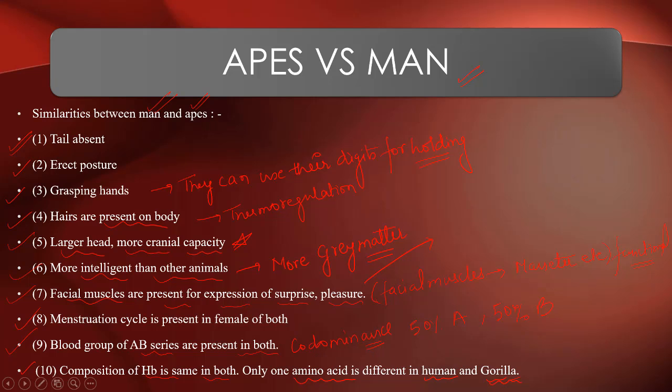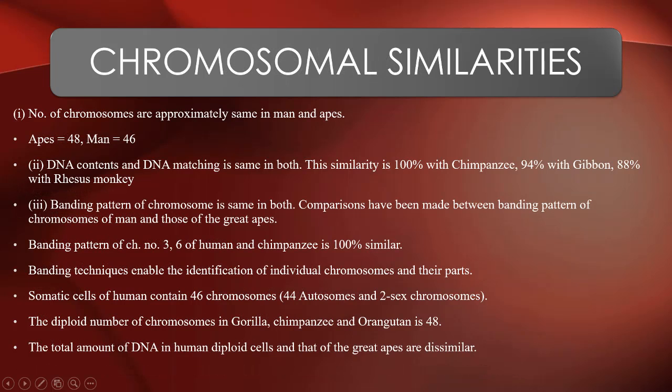Now coming to the next, chromosomal similarities. The number of chromosomes in man is 46, in apes 48. Almost similar. DNA content and DNA matching is the same in both. The chromosomal banding, the arrangement of genes and alleles, is almost the same. The similarity is 100% with chimpanzee, 94% with gibbon, and 88% with rhesus monkey.